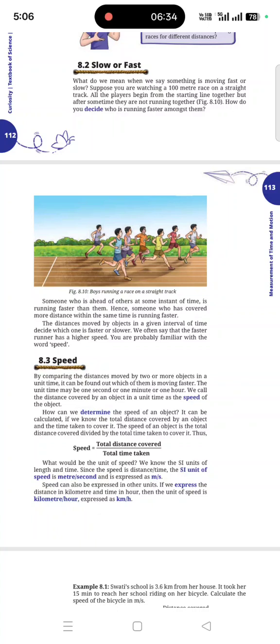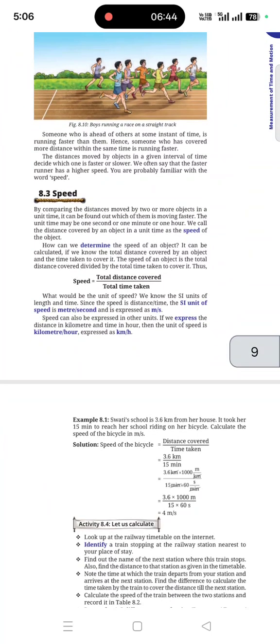By comparison. If we compare two objects, if a person A is reaching a certain point from a certain distance with this amount of speed, then speed is equal to total distance divided by time taken. Speed is a scalar quantity. It determines only the distance; it does not include direction.